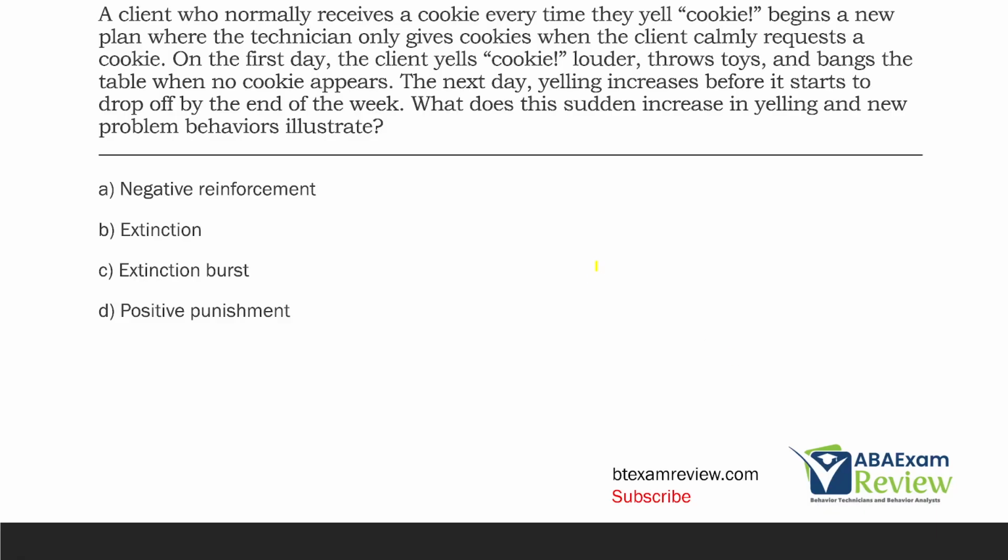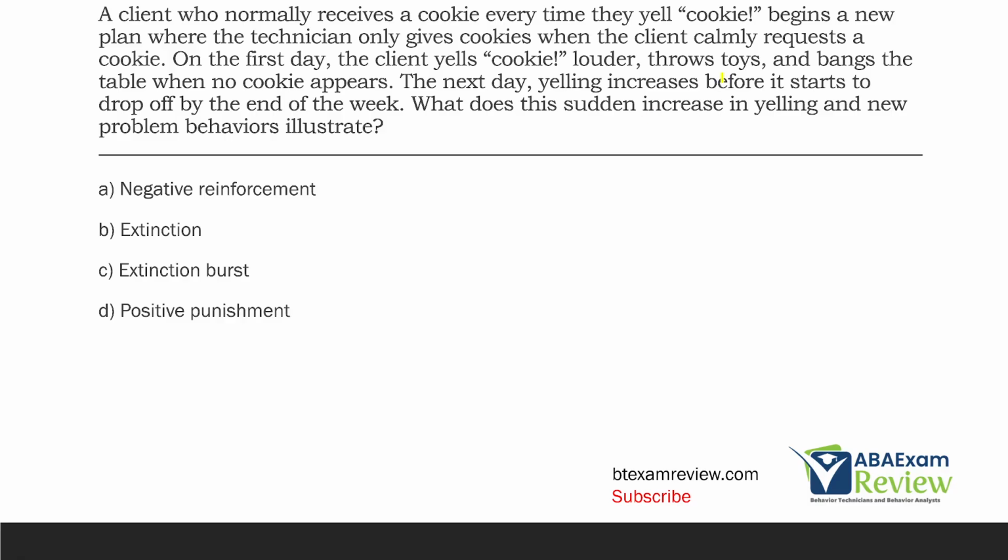A client who normally receives a cookie every time they yell cookie begins a new plan where the technician only gives cookies when the client calmly requests a cookie. On the first day, the client yells cookie louder, throws toys, and bangs the table when no cookie appears. The next day, yelling increases before it starts to drop off by the end of the week. What does this sudden increase in yelling and new problem behaviors illustrate?